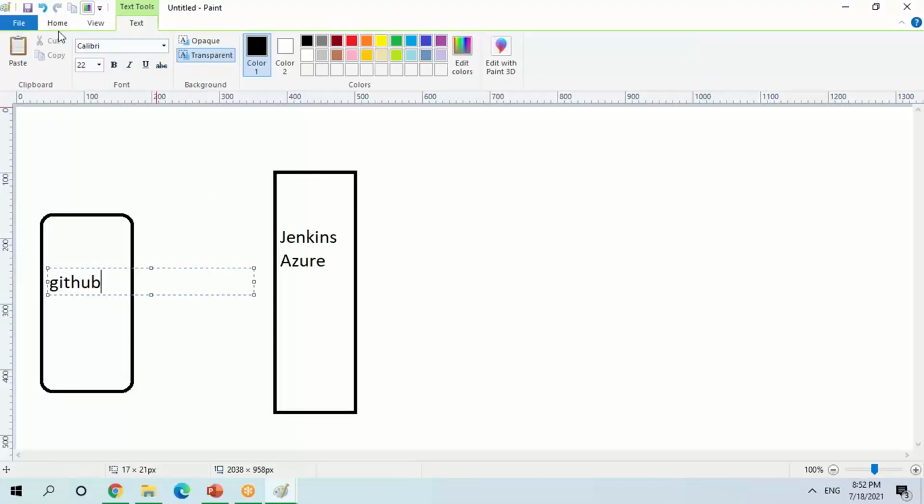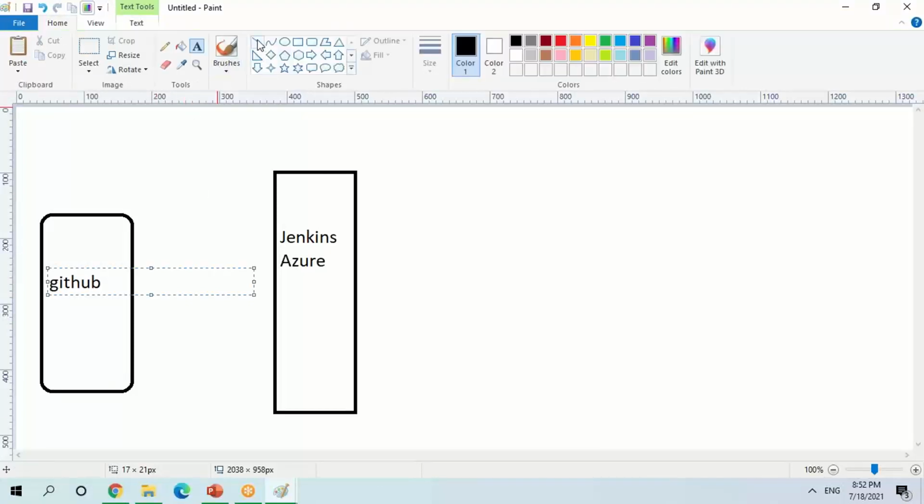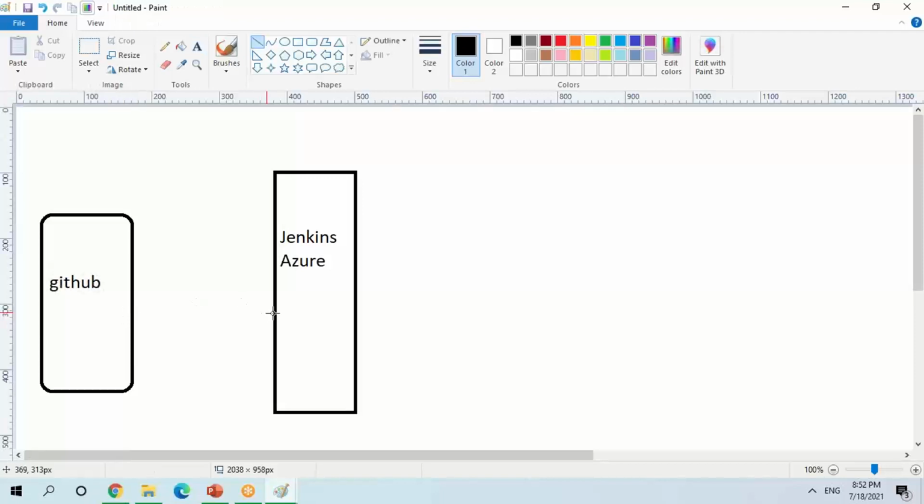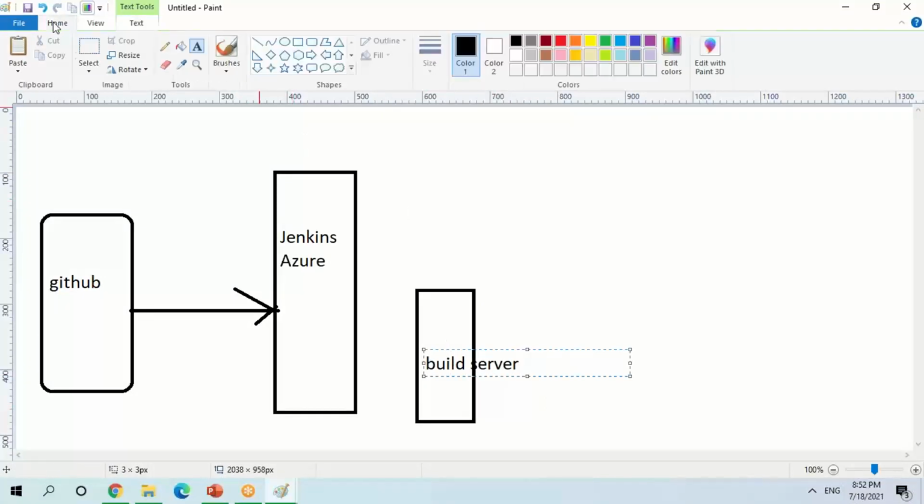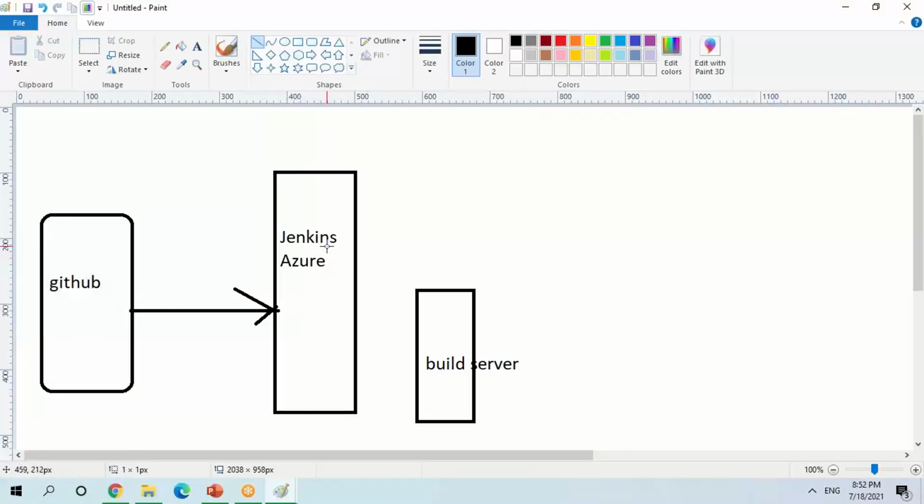So I'll be taking my code and building through Jenkins or any continuous integration server I'm talking about. And where will I be building? Mostly in the Jenkins server or Azure DevOps, wherever it is. That is where I'm going to build, and that is called a build server. And this build server has a connection to your continuous integration server.